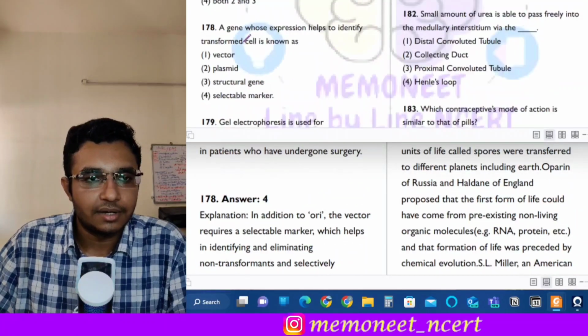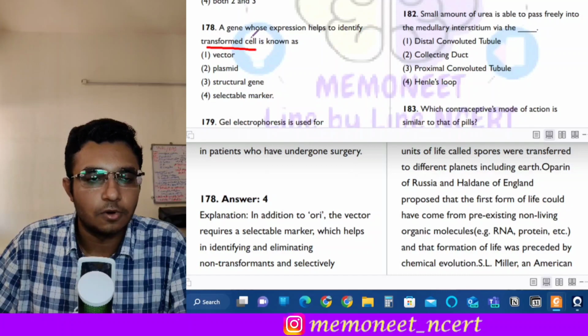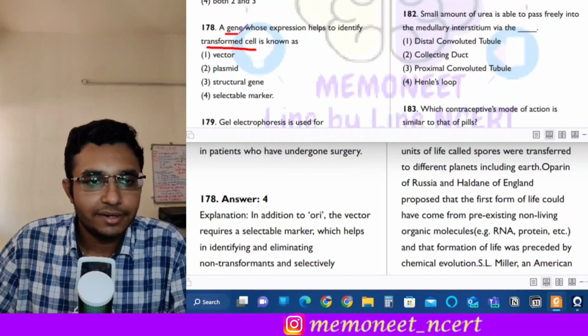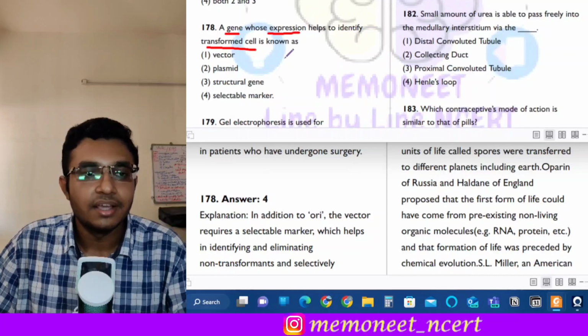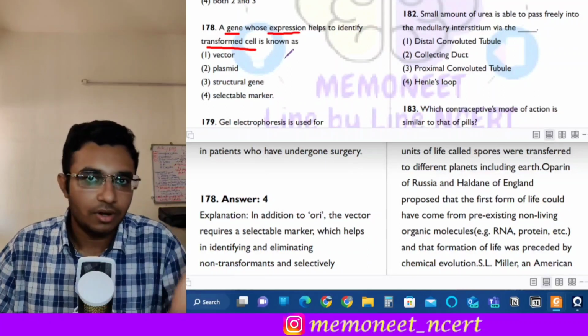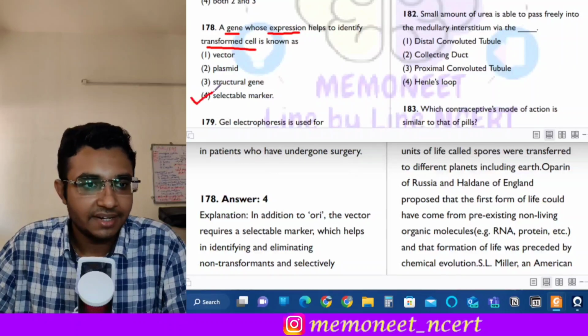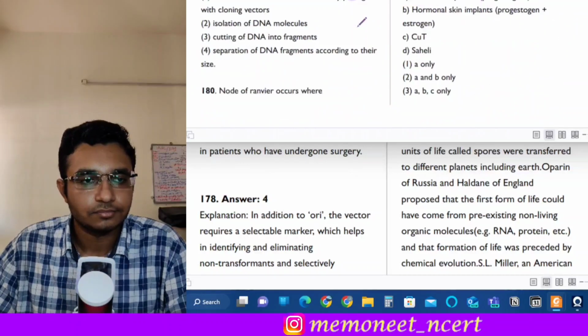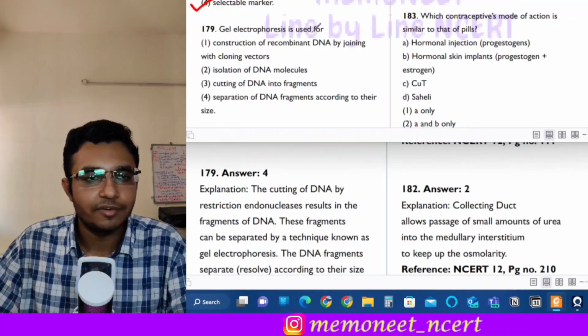It states that a gene whose expression helps to identify the transformed cell, okay, is known as what? So we have to identify a gene which, if expressed, helps us to identify whether transformation has taken place or has not taken place. So what is it called? It is called the selectable marker. Okay.